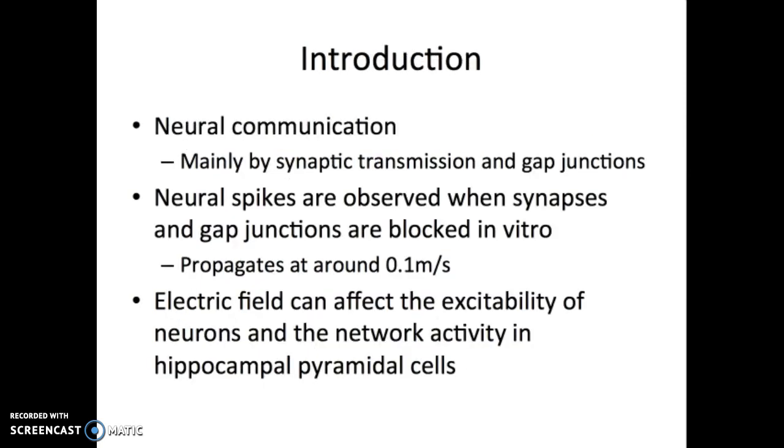Neurocommunication occurs mainly through synaptic transmission and gap junctions using neurotransmitters. However, neurospikes are observed in studies where synapses and/or gap junctions are blocked. The neuropropagation speed is still measured to be around 0.1 meters per second. One mechanism that can explain it is the electric field effects.